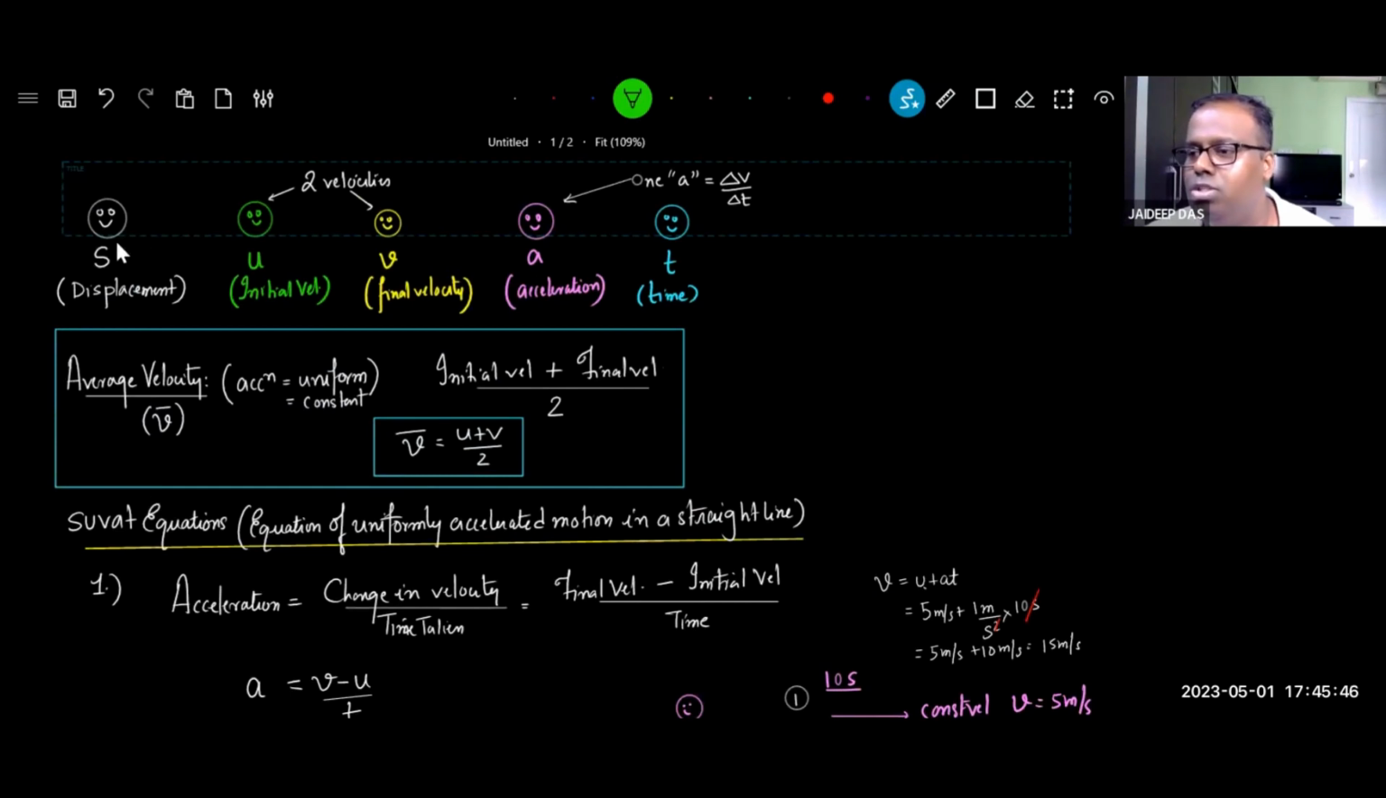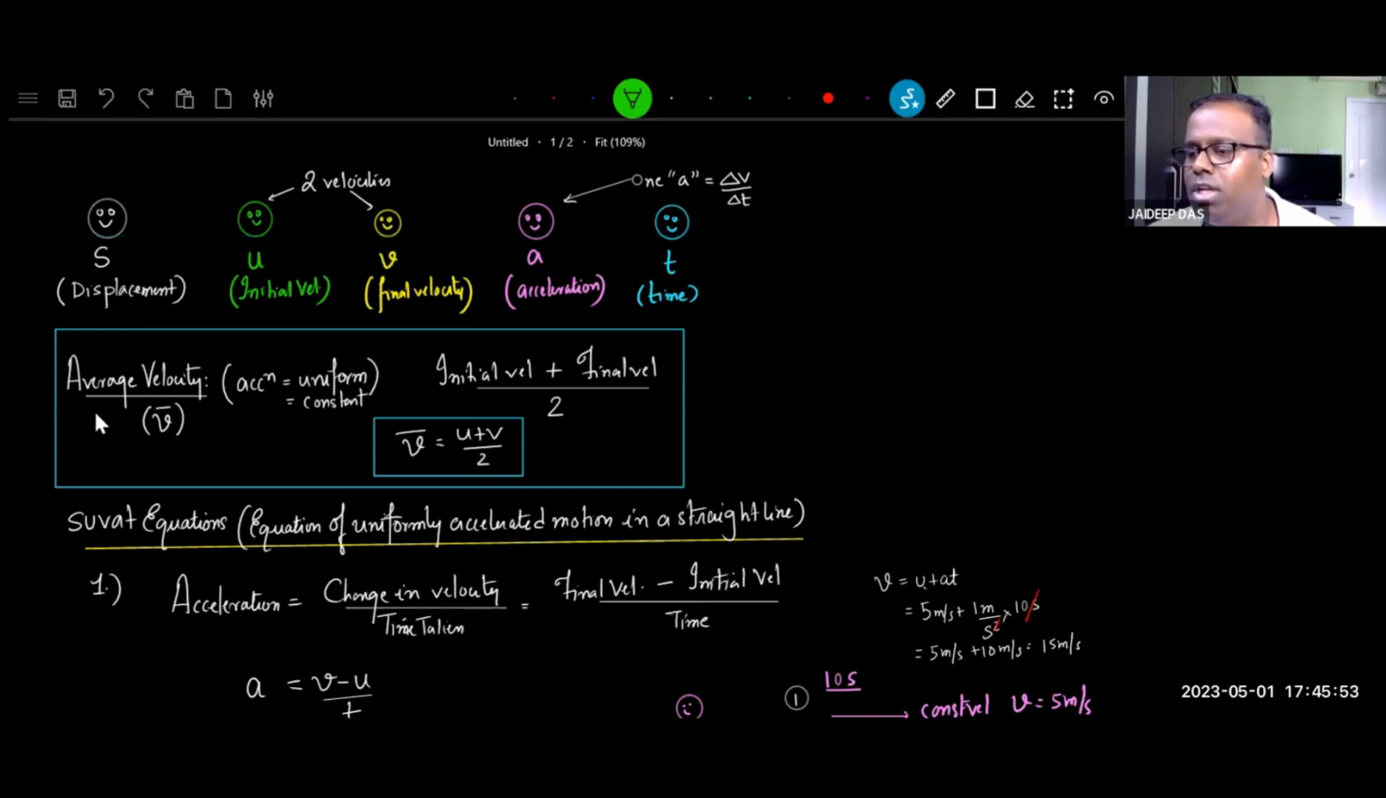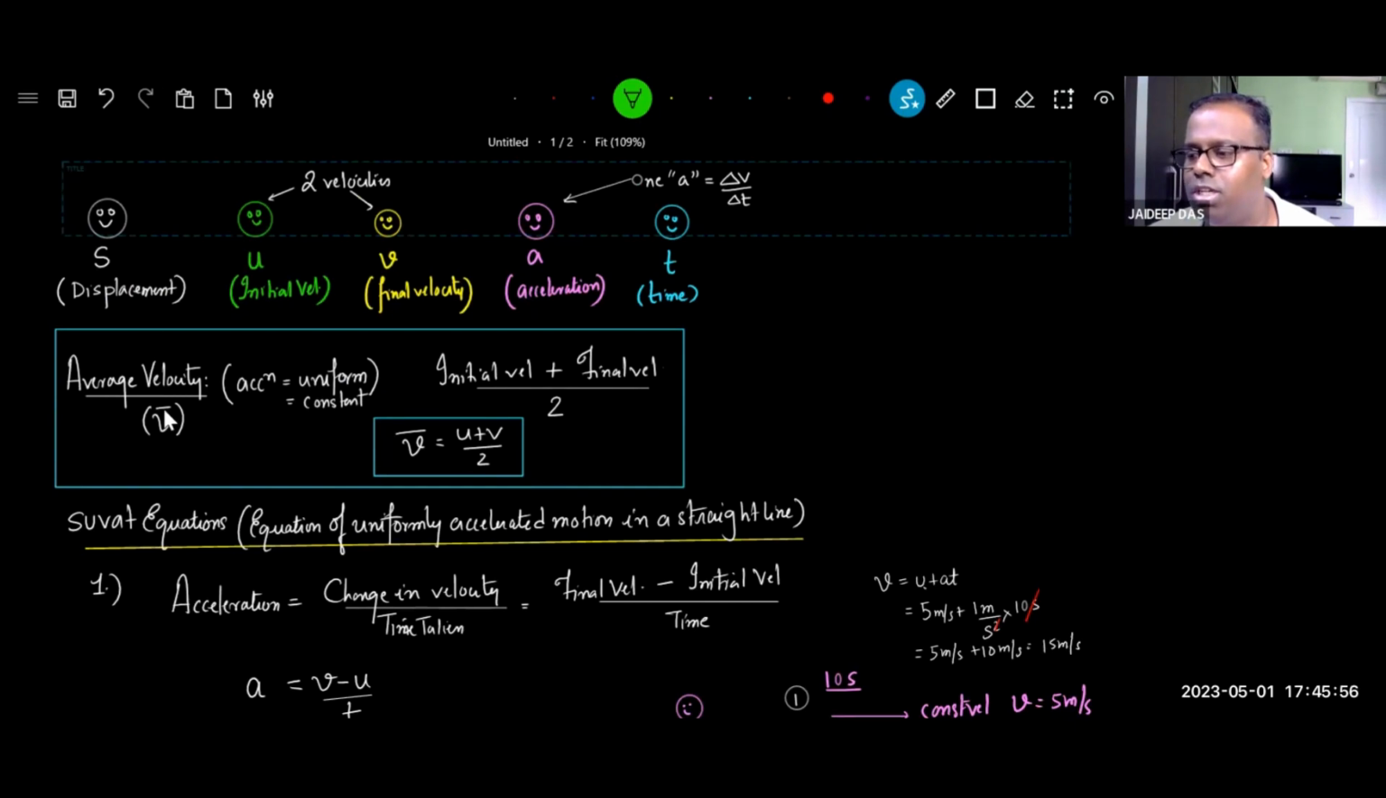We have introduced the 5 friends of Peppa Pig out here: displacement, initial velocity, final velocity, acceleration, and time. We gave an introduction to one more formula of average velocity, and this formula is used a lot in grade 9. But remember, this formula holds true only if acceleration is uniform or constant, and in grade 9, you will always have a constant. Therefore, this formula is a grade 9 formula, which is initial plus final velocity by 2, denoted by the word V bar. V bar is equal to (u plus v) by 2.